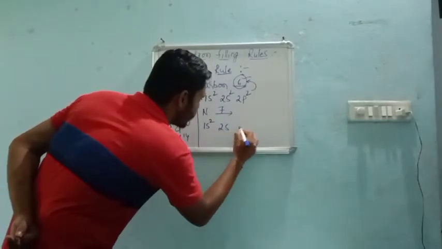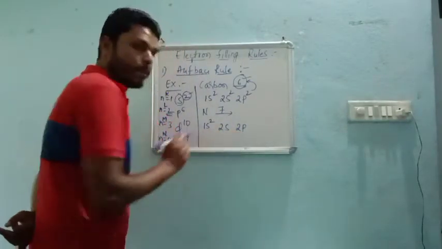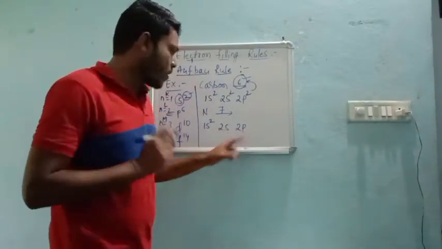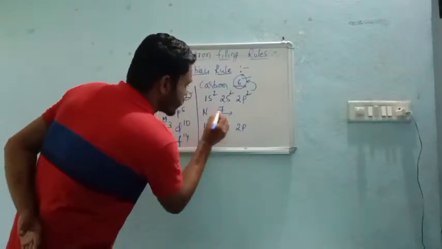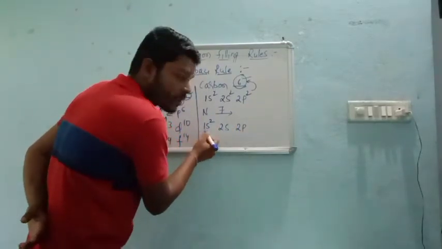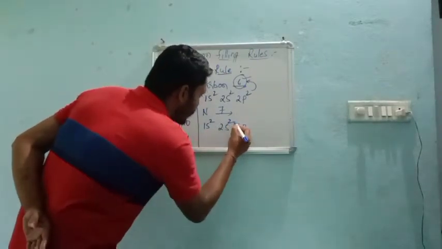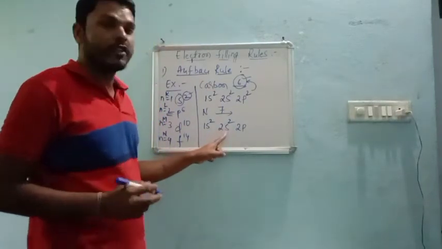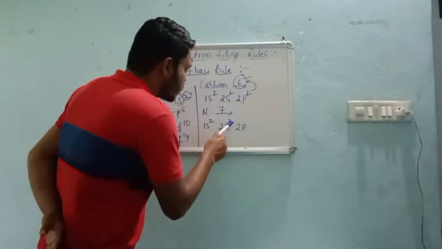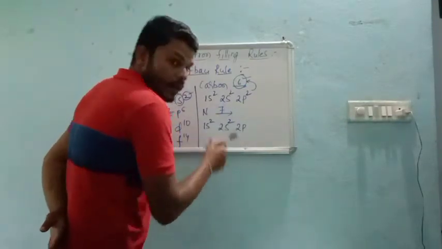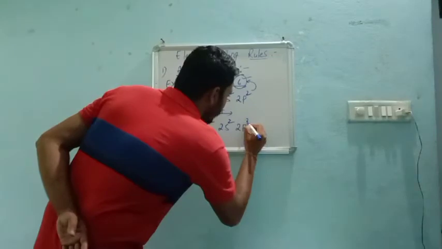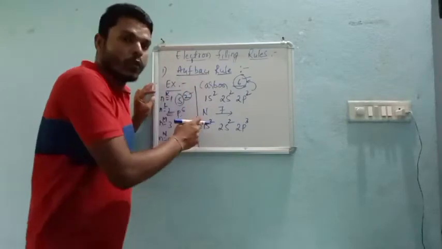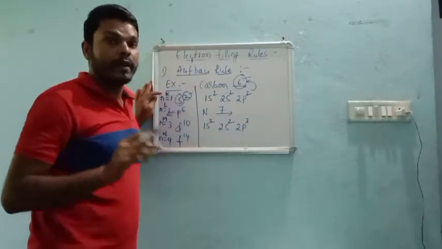In the second shell we have 2 subshells, S and P. Now among 7, 2 are already in the first shell, and in S also 2 electrons will be filled. Why? Because its capacity is to take only 2 electrons. Now 2 plus 2, 4, which means 3 electrons are left, and these 3 electrons will directly come into the 2p subshell. Like this, according to the Aufbau rule, the general electronic configuration can be written, right?